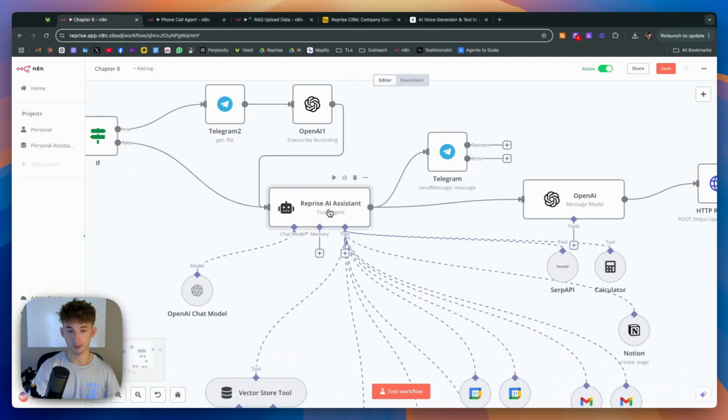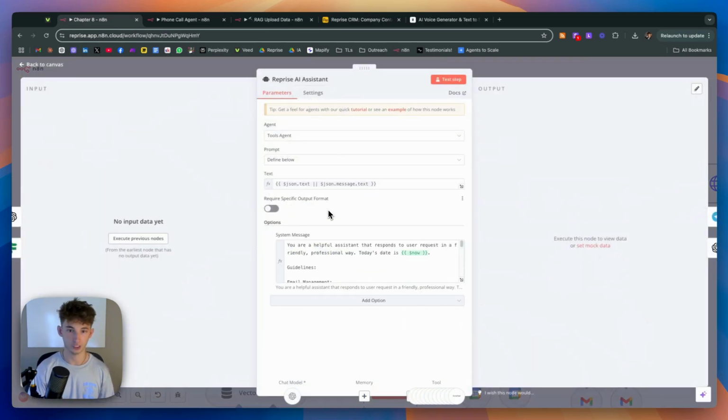And from there, we're just handing all that information into our tools agent where it's taking all this input. So it's taking either the text or it's taking the voice note. So I included both options as the input for the system because it'll get one or the other. And you could put both of them in there at the same time.